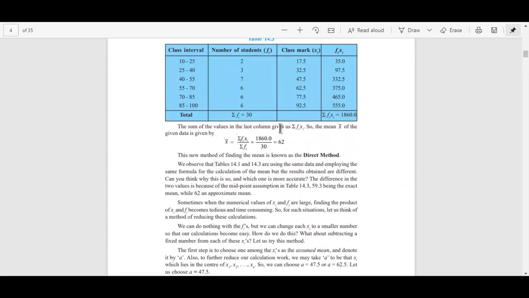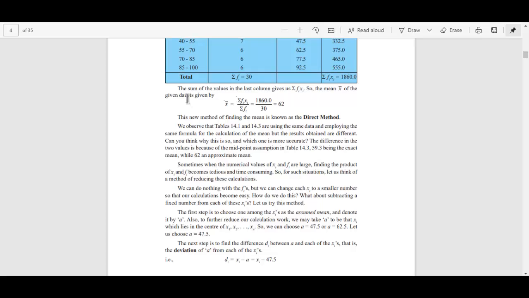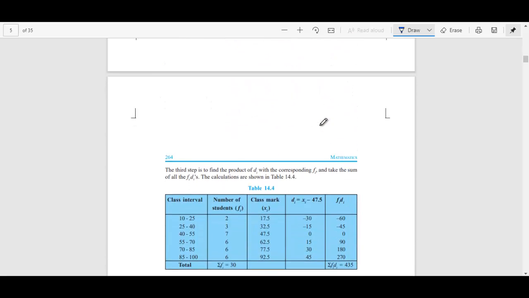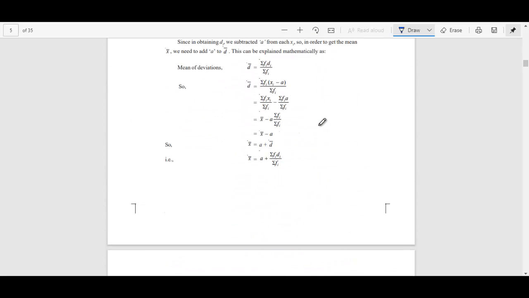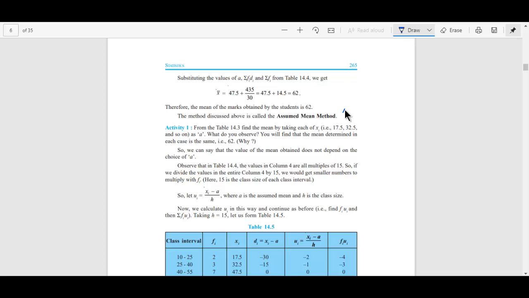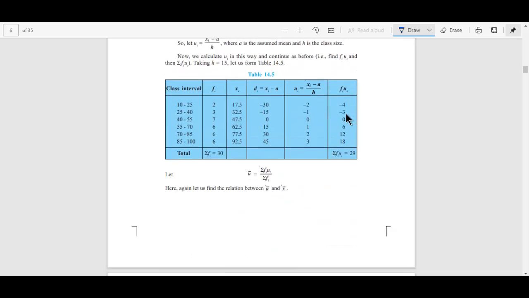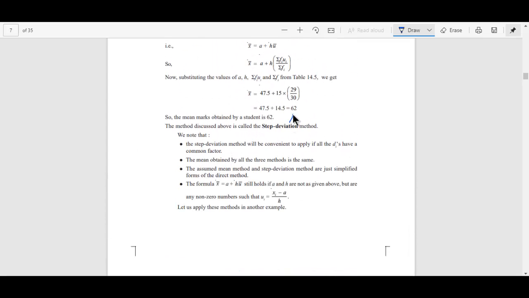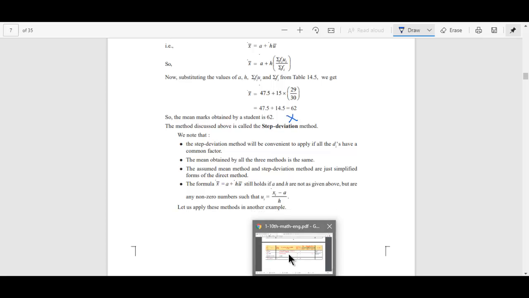So whatever question they have given, only the direct method of finding the mean is there. Now the assumed mean method and step deviation method are deleted. So whatever problems have been given, you need to solve them by using the direct method itself. Okay, so this is about the statistics chapter.